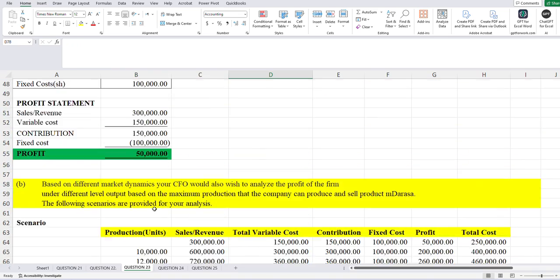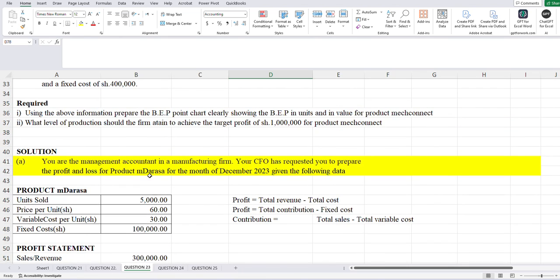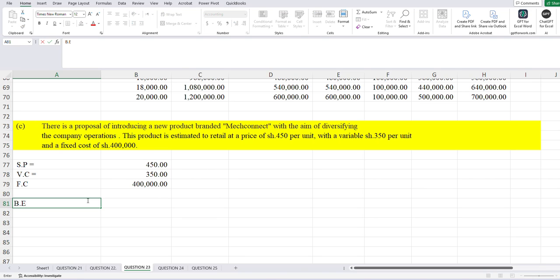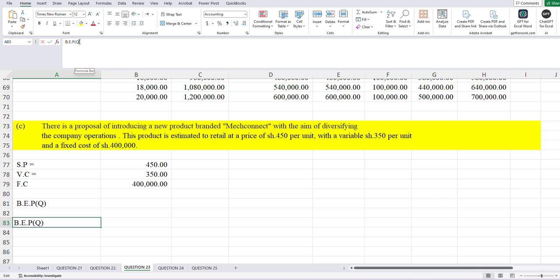Once we are given this, we look at the required, where the good examiner wants us to prepare, using the information above, the break-even point chart, clearly showing the break-even point in units and in value for product MayConnect. First, it is important for us to remind ourselves of break-even point. We can have it in quantity, and in the same case, break-even point in value.